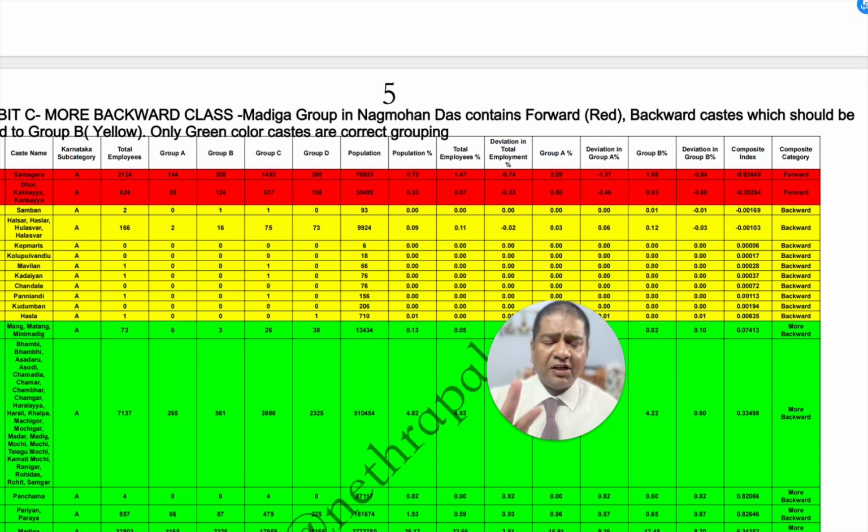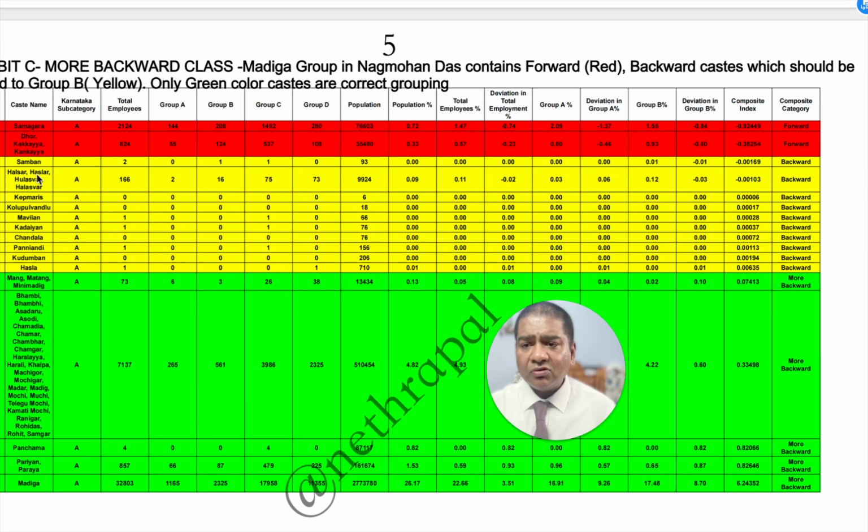That is the idea. Now my friends, they have included many castes in this. So these are all the castes which have been included: Samagara, Dor, Samban. So these are all the castes. So when we did the analysis, we got something which is very, very surprising, which I want to tell you. See, this is the more backward class group.